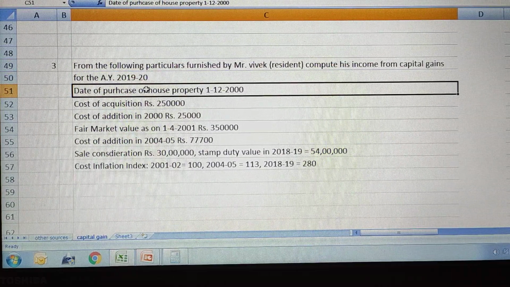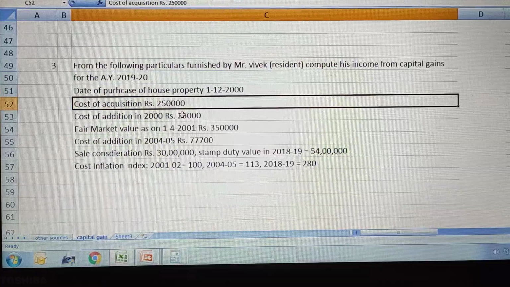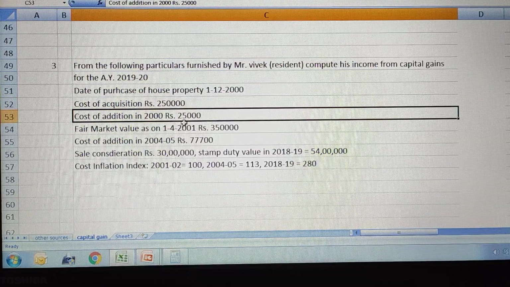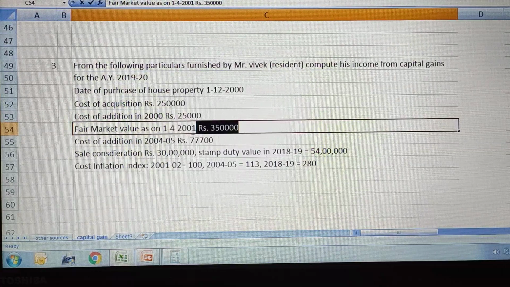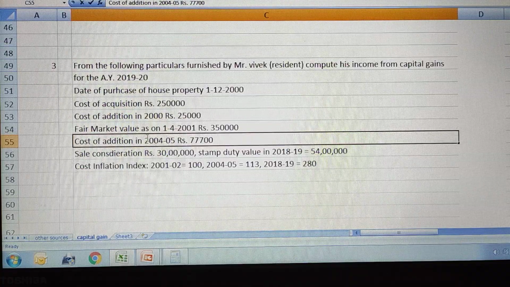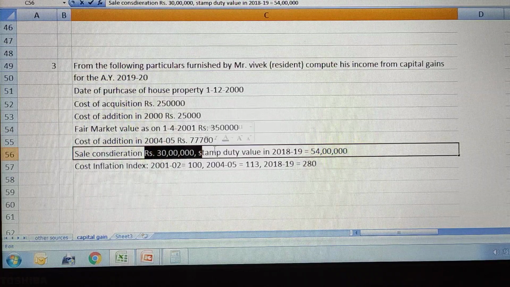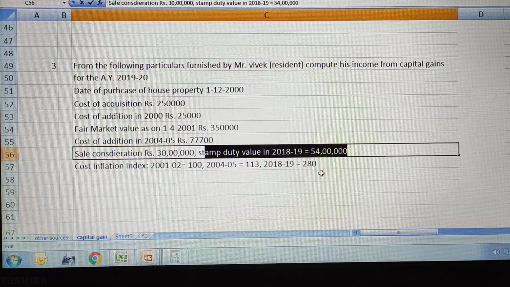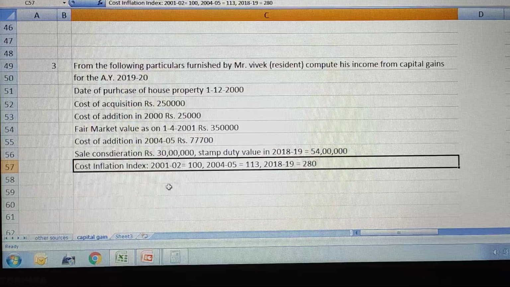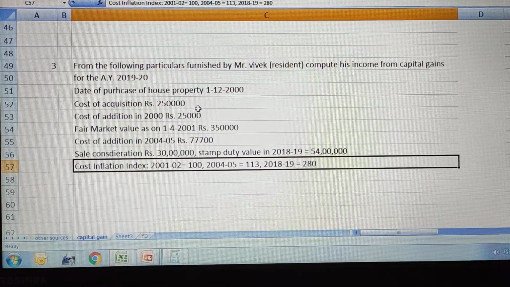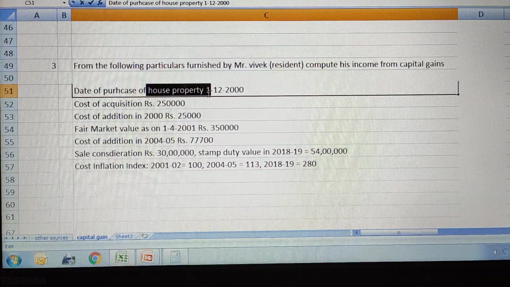Date of purchase of house property: 1/12/2000. Cost of acquisition: 2,50,000. Cost of addition in 2000: 25,000. Fair market value as on 1st April 2001 is 3,50,000. Cost of additions in 2004-5 is 77,700. Sale consideration: 30 lakhs. Stamp duty value is 54 lakhs. Cost inflation index is given for 3 years. Dear friends, here they have given the details of house property.